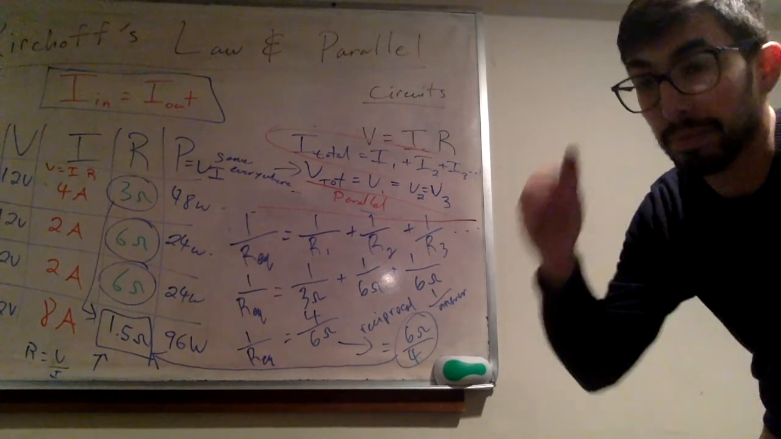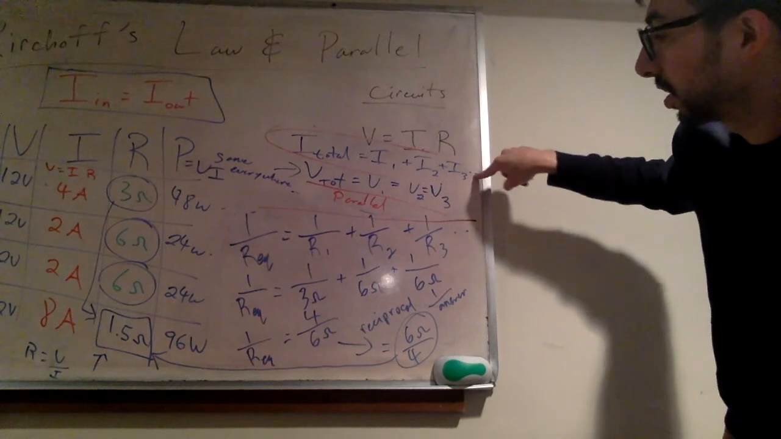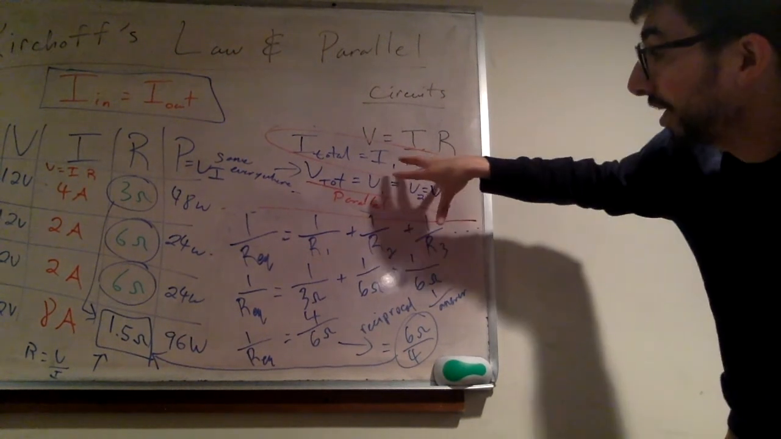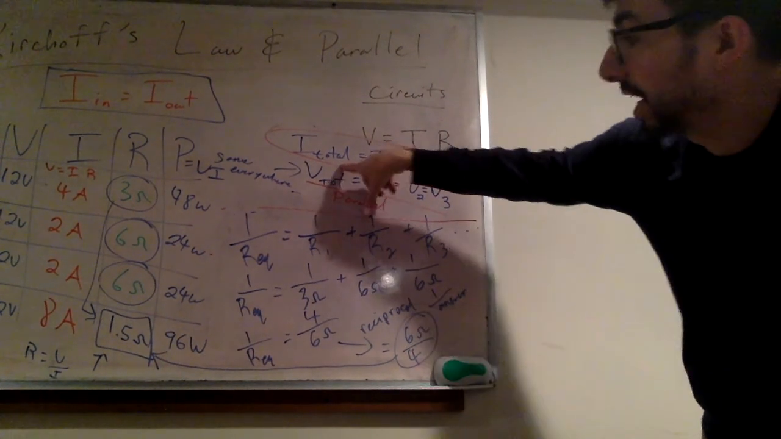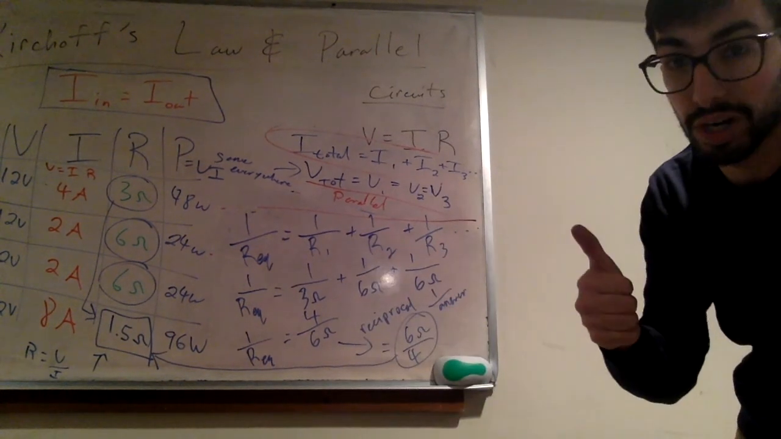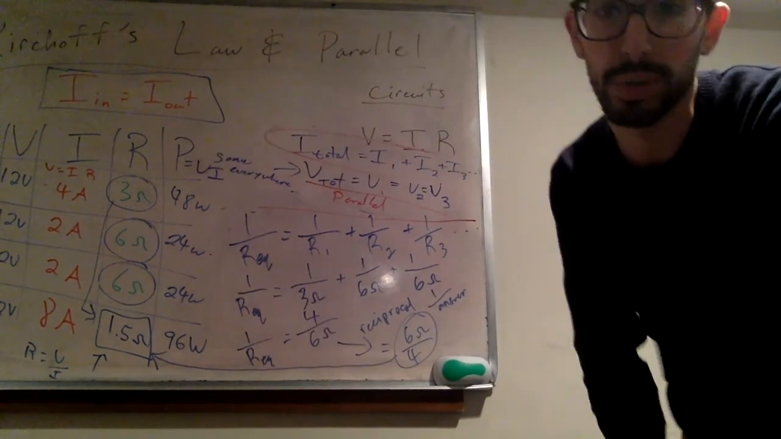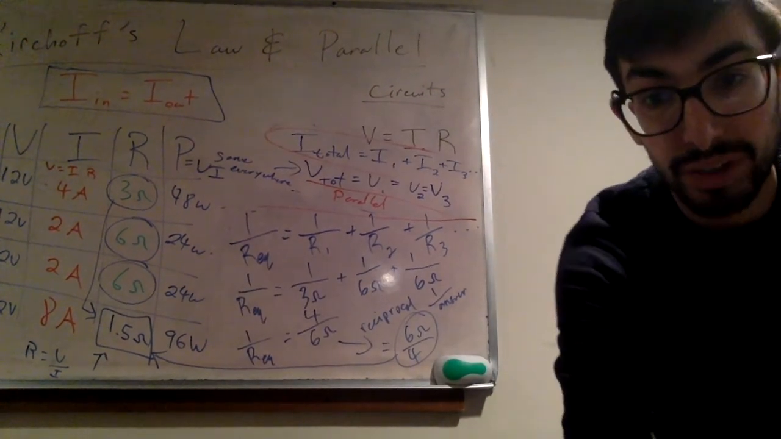Main rules here. Voltage, same everywhere. Current is going to add up to the total current. More resistors, less resistance, more current, assuming voltage is constant. Remember Kirchhoff's law, current in equals current out. That's it for parallel circuits.